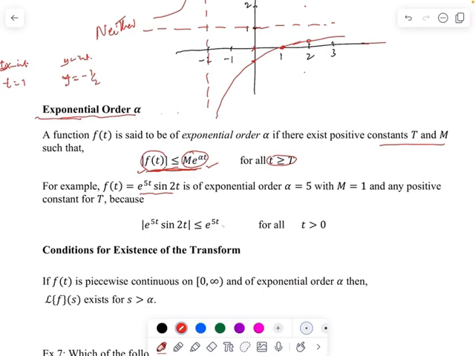But here we are looking at the absolute value of e to the 5t times sine of 2t. Now sine of 2t, remember the absolute value of sine 2t is between 0 and 1, or equal to 1 maximum, because that's the highest value sine of 2t can have. So this quantity here will be less than or equal to e to the 5t. So we can say that this function is of exponential order alpha, which is equal to 5, and we are taking M to be 1 here.